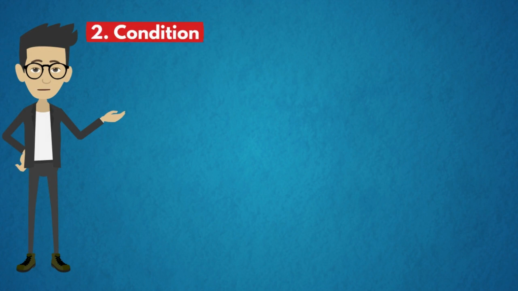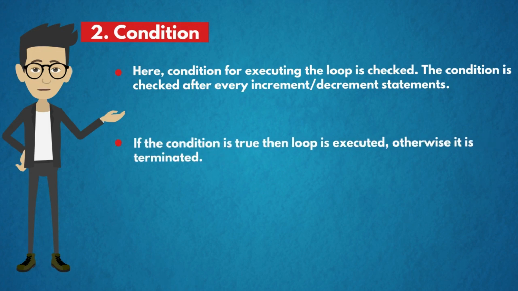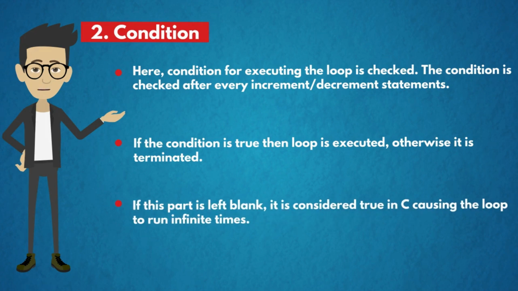The second component is condition. Here the condition for executing the loop is checked. The condition is checked after every increment or decrement statement. If the condition is true, then the loop is executed, otherwise it is terminated. If this part is left blank, it is considered true in C, causing the loop to run infinite times.